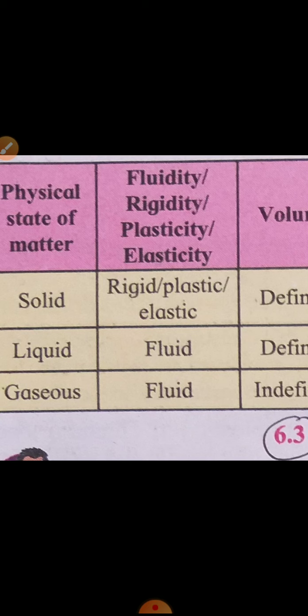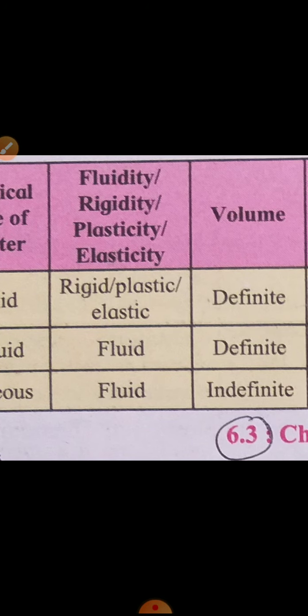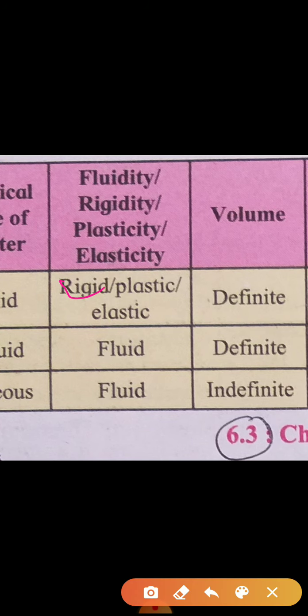Rigidity, plasticity and elasticity are the three properties of solids. Rigidity means they are very hard, means the solids cannot change their place even on applying force, and they do not come back to the original position.